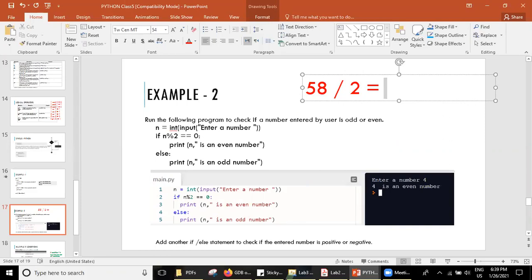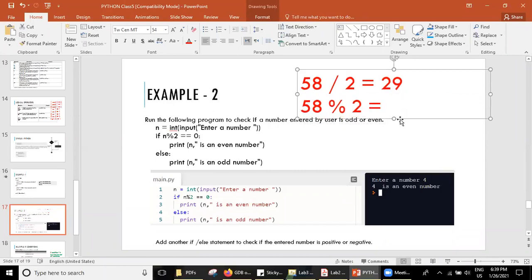What's the value? What is 29? 29. 58/2 and 58 modulo 2. 0. Very good, 0. So how is this number? Is this odd or even?